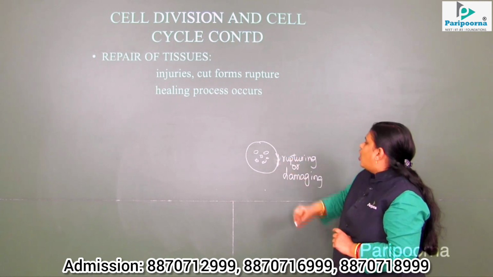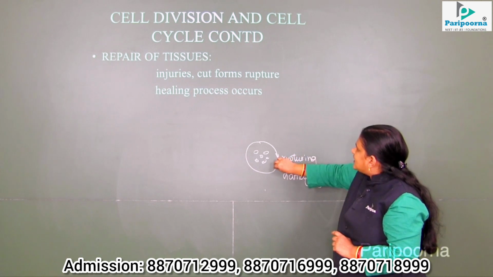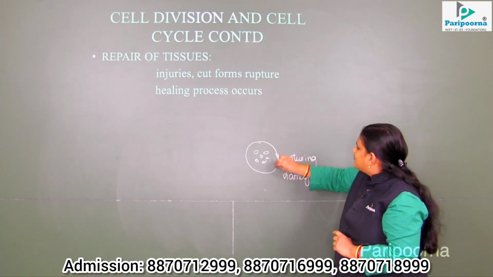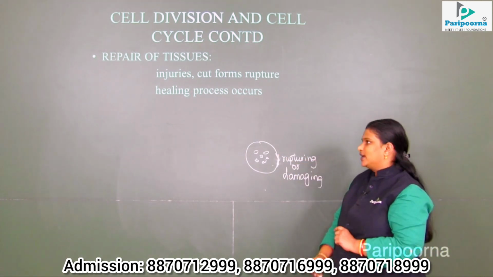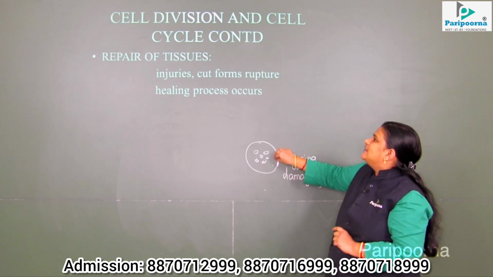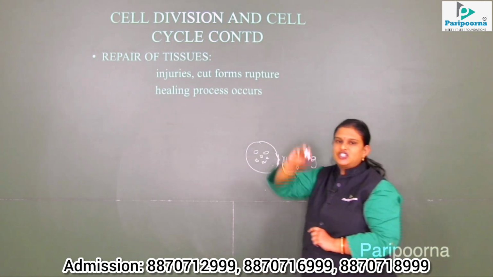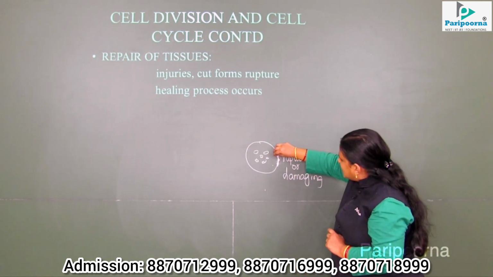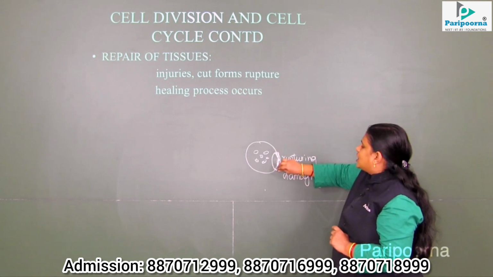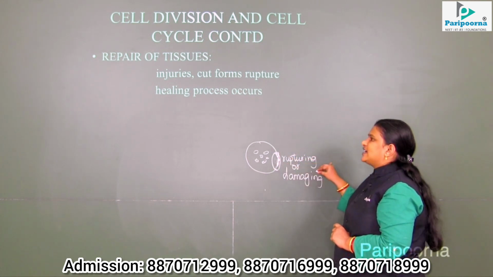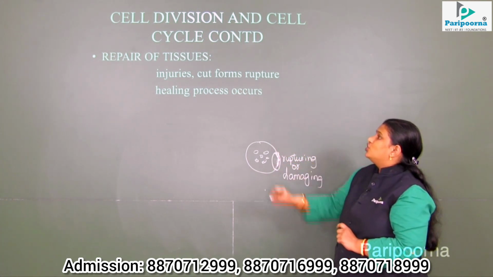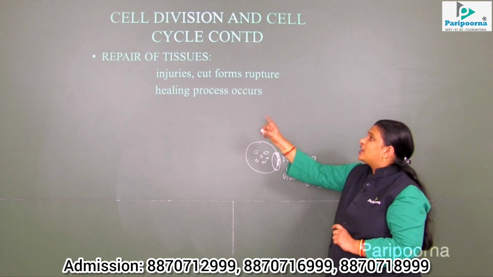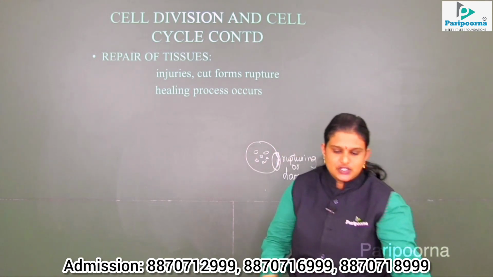A new layer is formed to counteract the region where the injury has occurred. That is possible with the help of cell division. That is nothing but the new cells arranged in this particular region where the rupturing has happened. So that is also a main important significance of cell division. Understood?